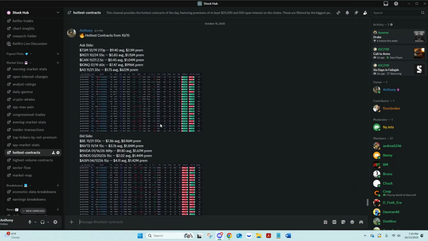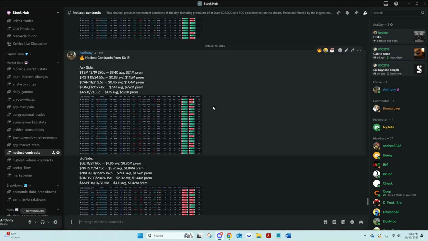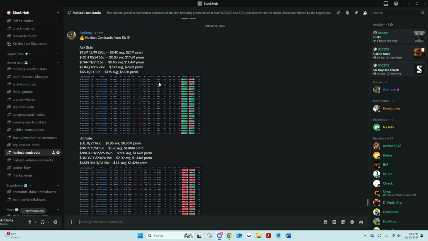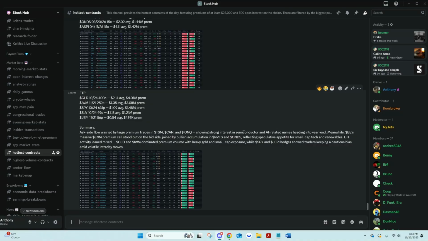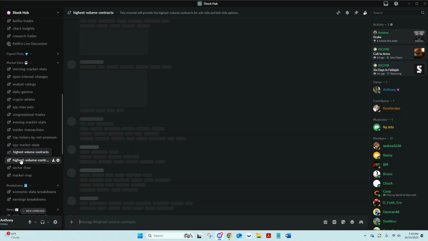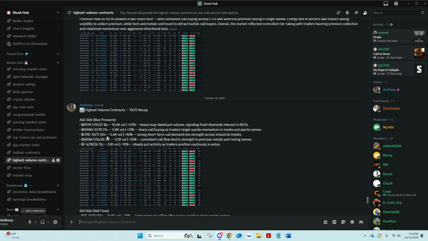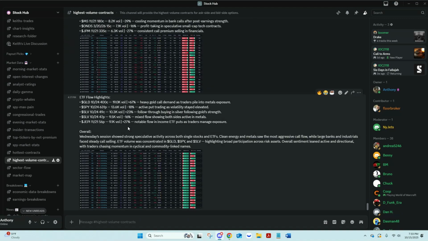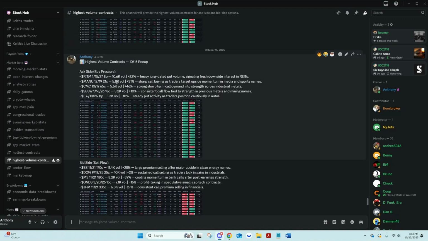Hottest contracts here. So these are my filters for the ask, bid, and ETF flow here. So again, everything's here, and I'll put a little blurb here at the bottom as well. Highest volume contracts. This is, did I not update this today? Oh, it is the 15th. I was like, where's that update?